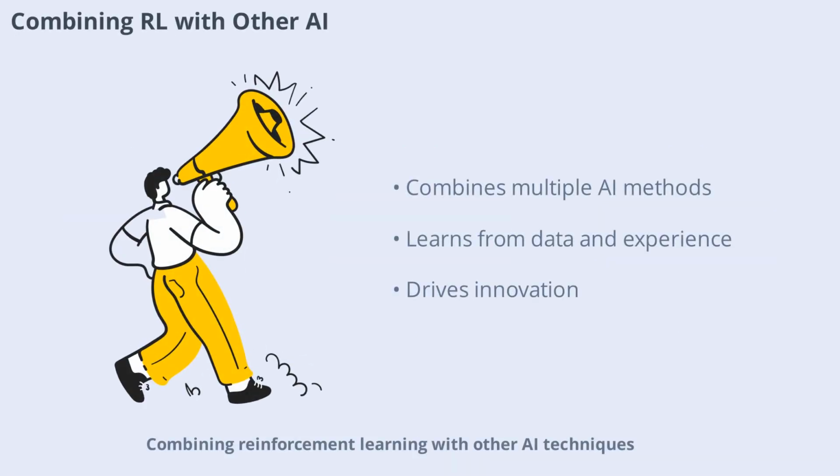Combining reinforcement learning with other AI techniques, such as supervised and unsupervised learning, can lead to more powerful and versatile agents. Hybrid approaches leverage the strengths of different methods, enabling agents to learn from both labeled data and experience. This integration is driving innovation in fields like robotics, natural language processing, and computer vision.